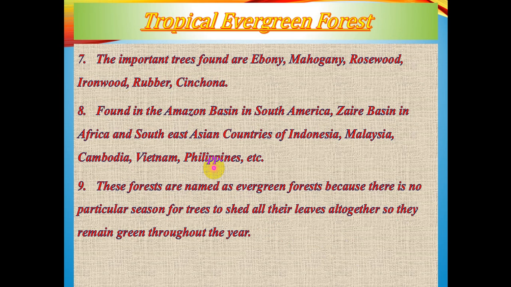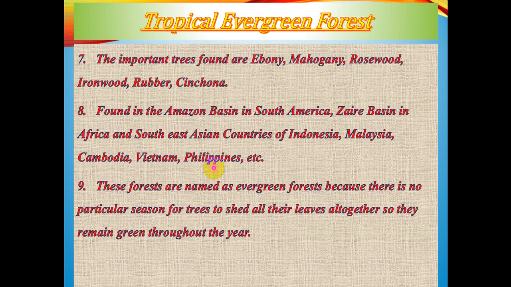Now, the most important, why are these forests named as evergreen? Every vegetative cover has its own period of maturity. But here, as the temperature is continuously high and the rainfall is also high, and there are multiple varieties of trees, every tree or all the species of trees do not have the same period of maturity.